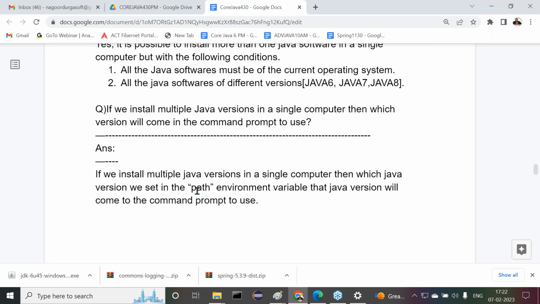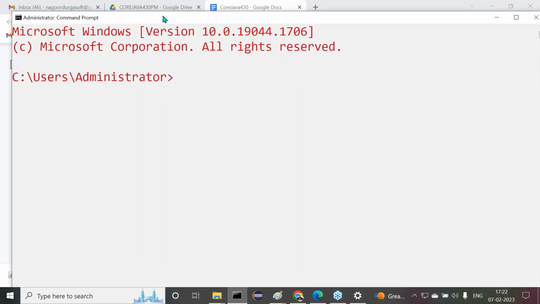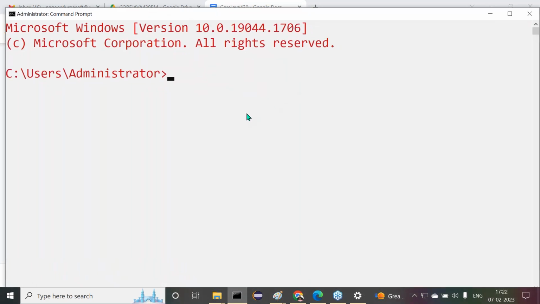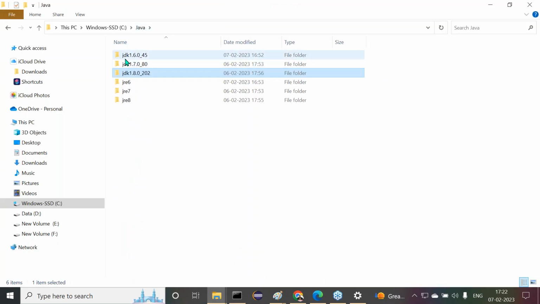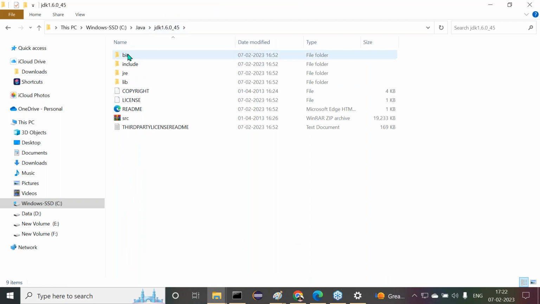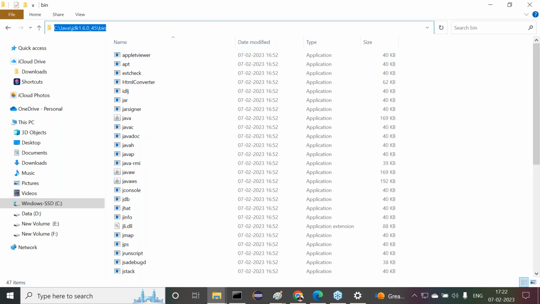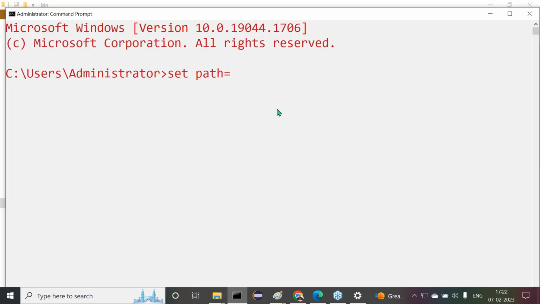Now I want to give some command prompt related points here. Understand this clearly. I open this command prompt now. All of you observe carefully. Set path equal to Java JDK 1.6.0 underscore 45. Let me copy this. Better to copy, guys. Don't try to remember the path and don't try to type it. Why? Because you may have some spelling mistakes. Try to copy and paste here.